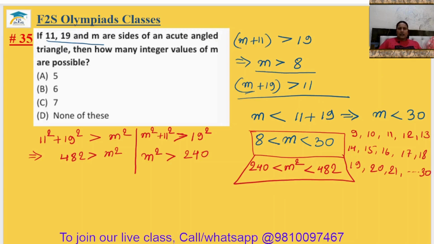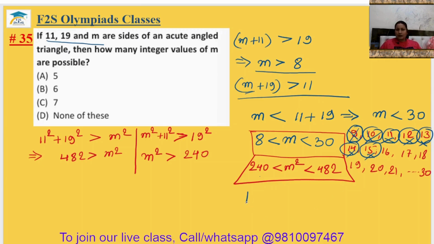Now, see whose value is between this. If we take 9, 9 nines are 81, less than 240, cross. 10 tens are 100, cross. 11 elevens are 121, cross. 12 12s are 144, cross. 13 13s are 169, cross. 14 14s are 196, cross. 15 15s are 225, cross. Now 16 16s are 256.